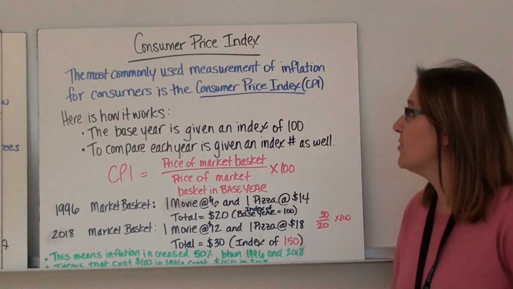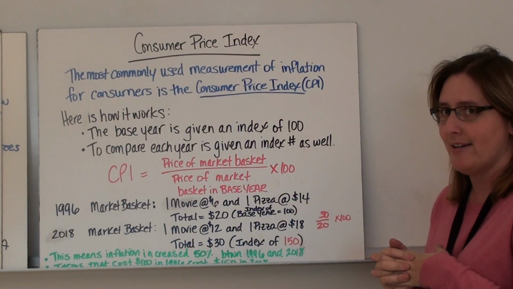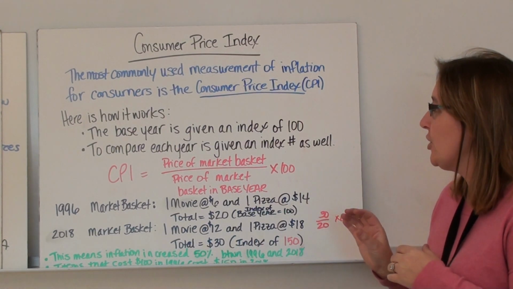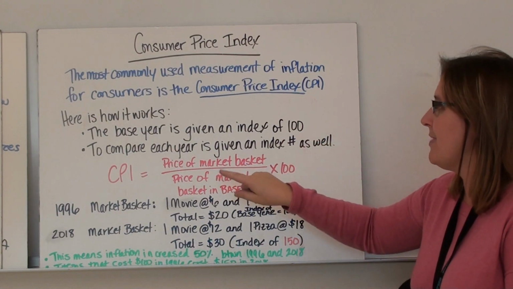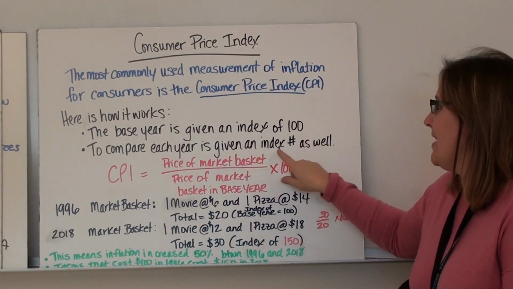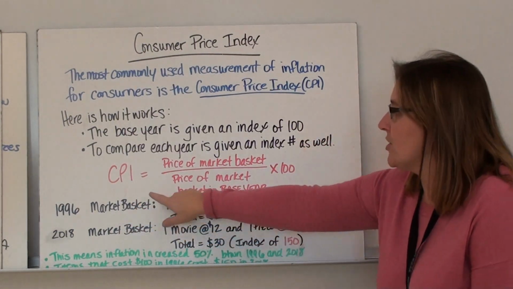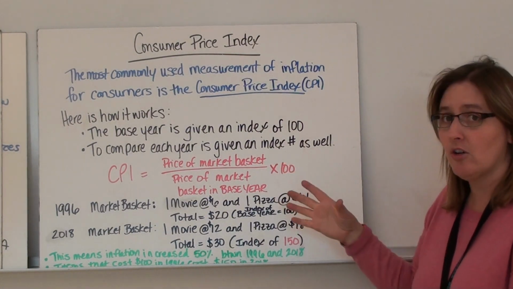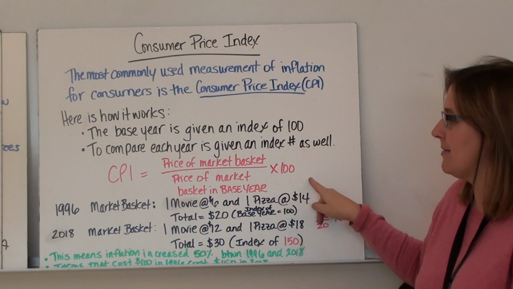All right, the most commonly used measure of inflation for consumers is the Consumer Price Index, which is the CPI. Here's how it works. The base year is given as an index of 100. And to compare, each year is given an index number as well. So you use this price to get the number. So you have the CPI equals the price of the market basket in whatever year you're looking for, divided by the price of the market basket in the base year, times 100.